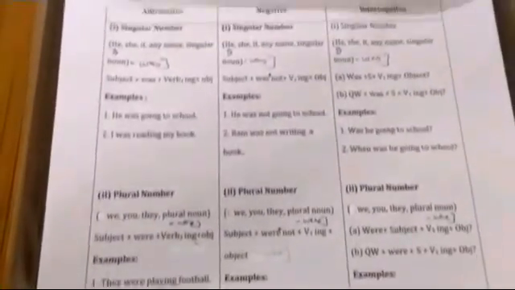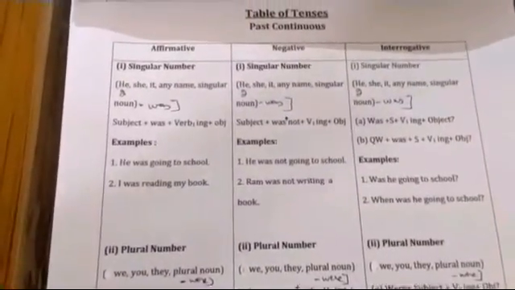Were you going to school? Question mark. And why were you playing football? So we use why and were before the subject and then V first plus ing. Okay, and because they are the plural pronoun, that's why we use were. Okay, so this is all about past continuous tense.